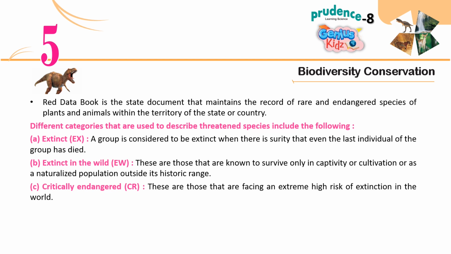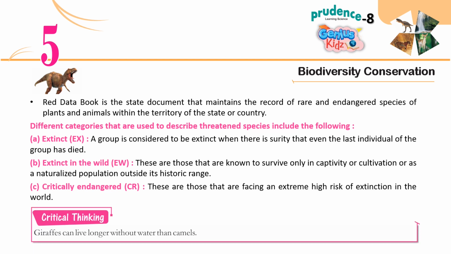A. Extinct, EX. A group is considered to be extinct when there is surety that even the last individual of the group has died. B. Extinct in the wild, EW. These are those that are known to survive only in captivity or cultivation or as a naturalized population outside its historic range. C. Critically endangered, CR. These are those that are facing an extreme high risk of extinction in the world. Critical thinking. Giraffes can live longer without water than camels.